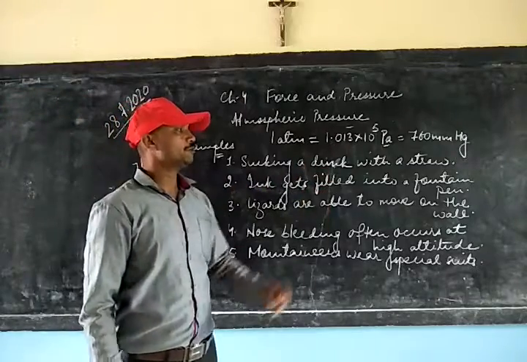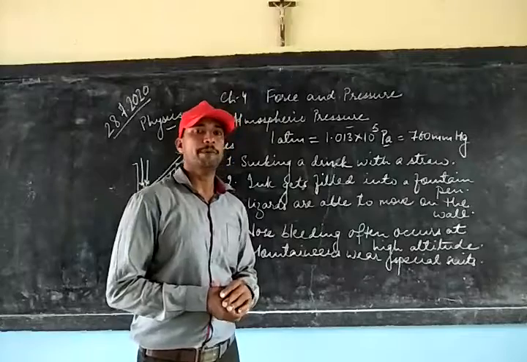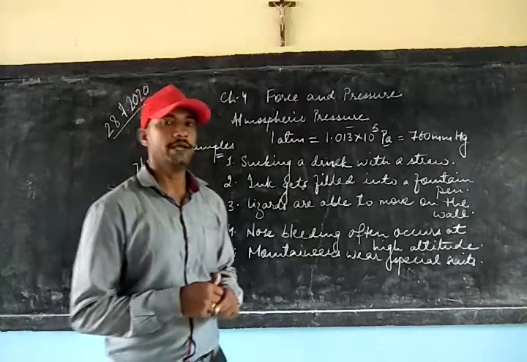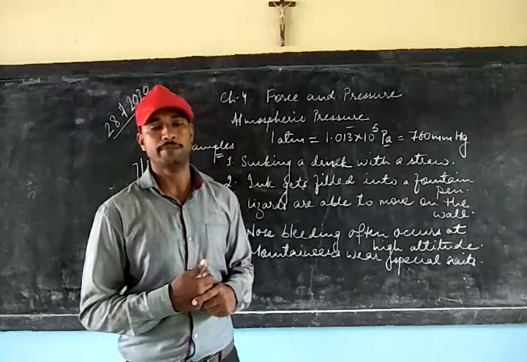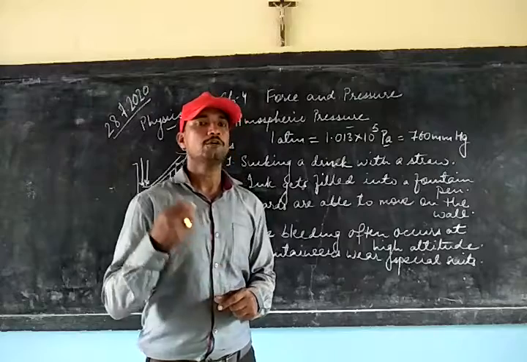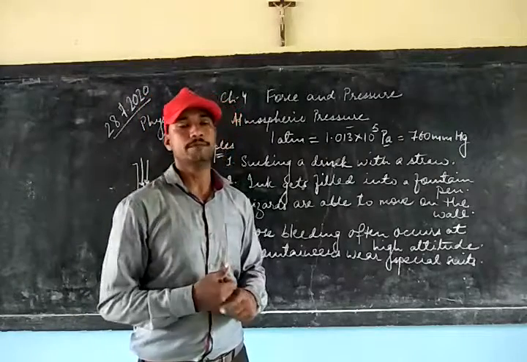Ink gets filled into a fountain pen. If you have seen a fountain pen, there is a dropper in it. With the help of the dropper, we fill ink into the fountain pen. Now, how does it work? In order to fill ink into the fountain pen, we need to press the dropper.